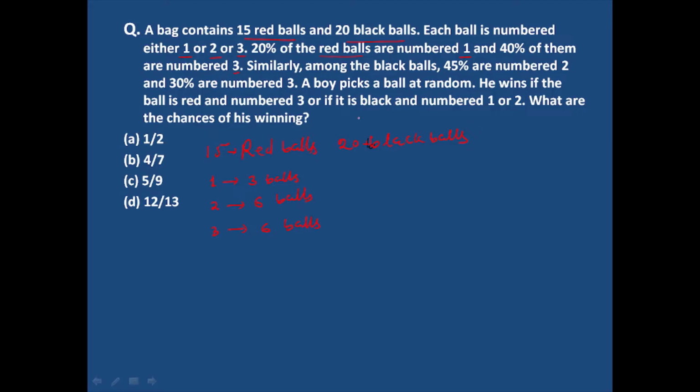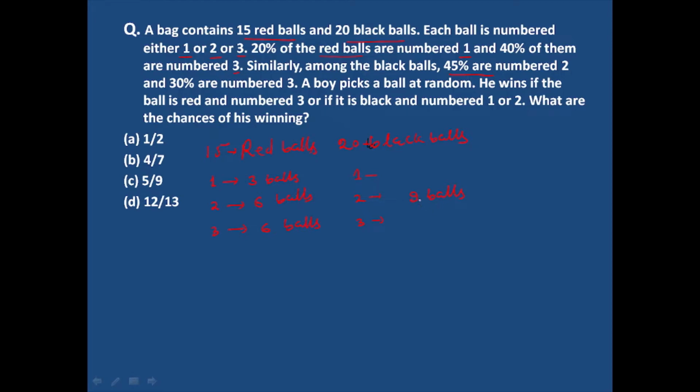Out of these 20 black balls, 45% are number 2. So we have number 1, number 2 and number 3, and 45% of the black balls are number 2. So 45% of 20 will be 9 balls.